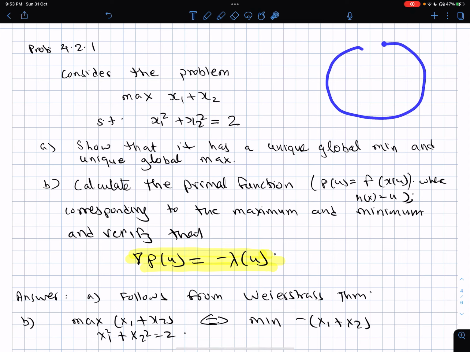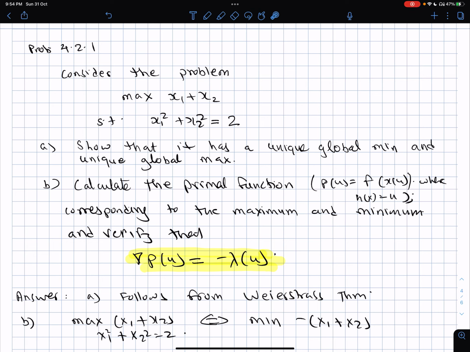So this problem in a sense is like this, that you want to maximize the perimeter of the rectangle which is inscribed in a circle. So this represents a circle. This represents two times the perimeter of that rectangle inscribed in the circle. And consider this problem of maximization. Show that it has a unique global minimum and a unique global maximum.